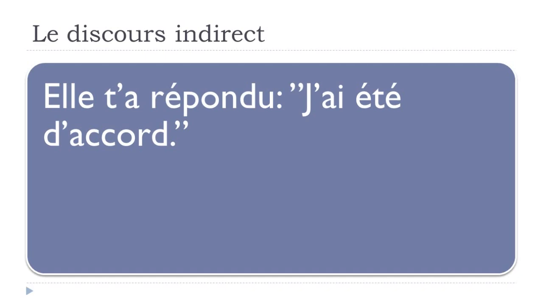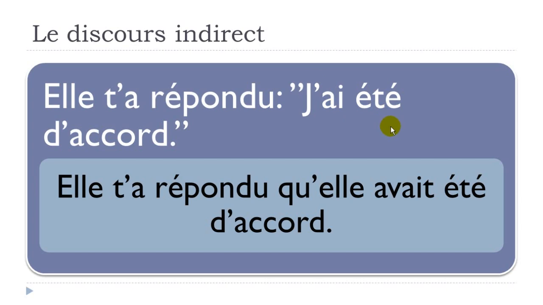Elle t'a répondu, j'ai été d'accord. J'ai été is the passé composé, so that's what we'll have to modify and put in the plus-que-parfait, like here, elle avait été. So we get: elle t'a répondu qu'elle avait été d'accord.